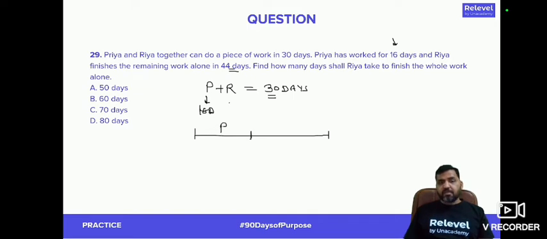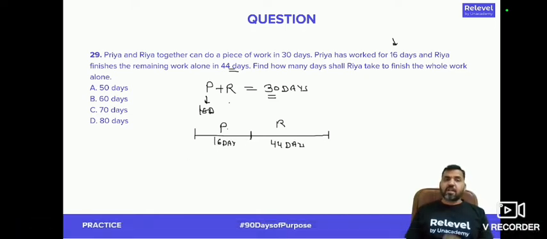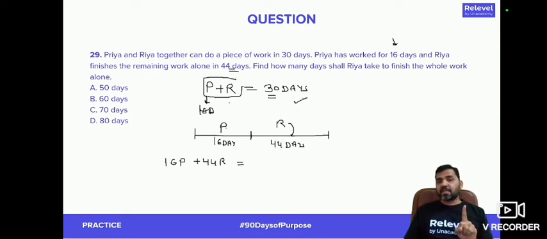Priya is working for 16 days, and then Riya is working for 44 days alone to finish the work. So you see that the amount of work done by Priya in 16 days is, let's say, 16 times P. The amount of work done by Riya in 44 days is 44 times R. And this work has to be the same as the work done by Priya and Riya together in 30 days. That means, because both of them are doing the same piece of work, right? 30 times Priya plus Riya.